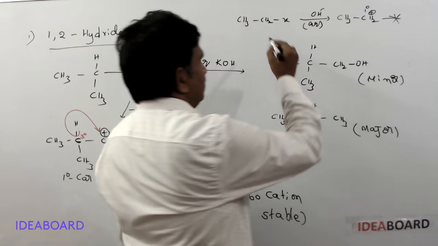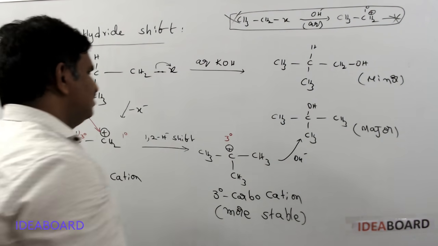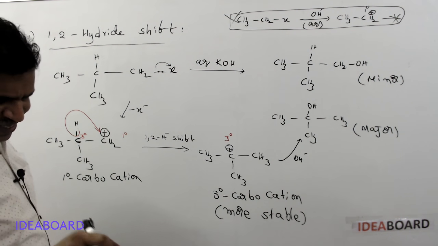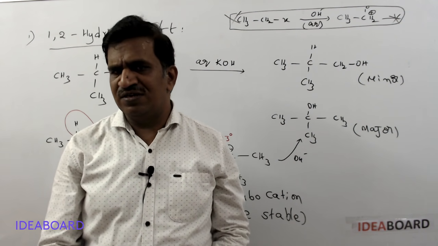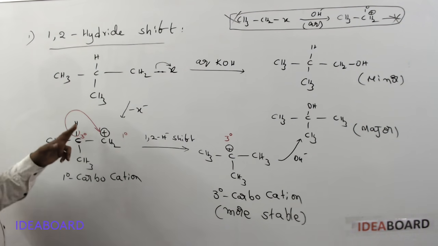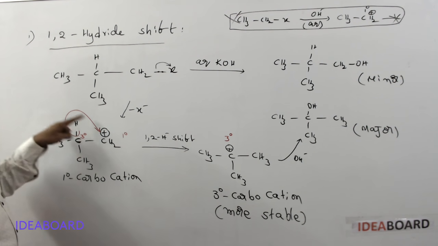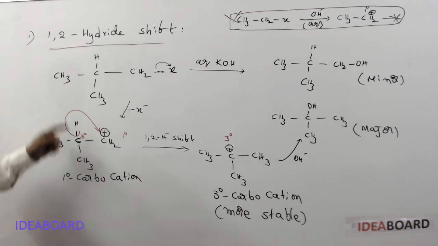So if the adjacent carbon atom is a higher degree carbon atom, then only there is a chance for rearrangement. Please remember this. And based on that you shift the group. Here hydrogen is present, so first shift the hydrogen. If hydrogen atoms are not present and only methyl groups are present, then shift the methyl group. If phenyl groups are present, shift the phenyl group. So this is a 1,2-hydride shift.